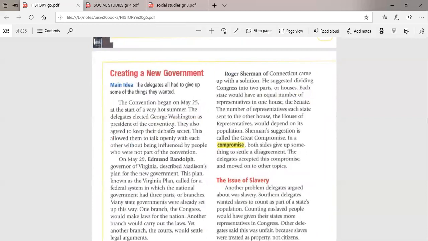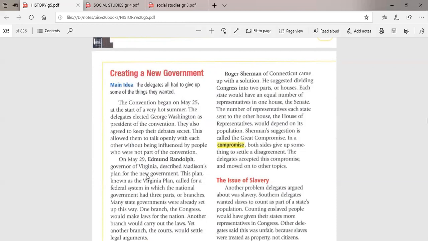In the convention, most of them suggested that America would be a federal system. In this federal system, there was a plan called the Virginia Plan. Remember that plan very well. The first point in the convention is the Virginia Plan.